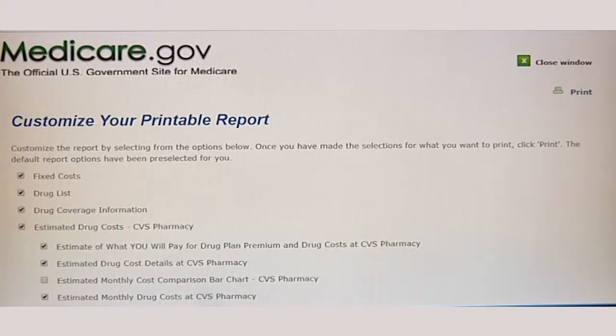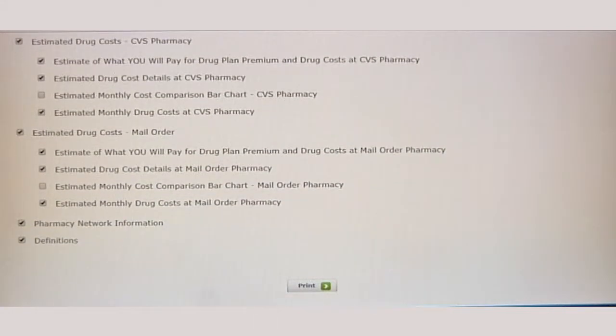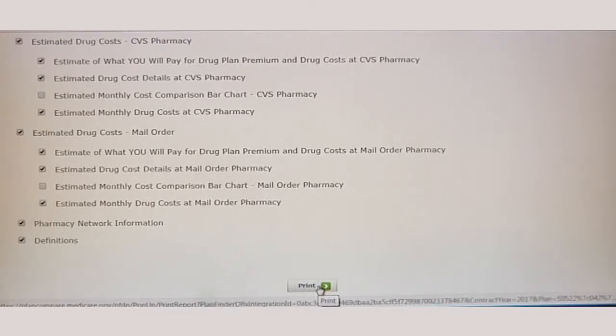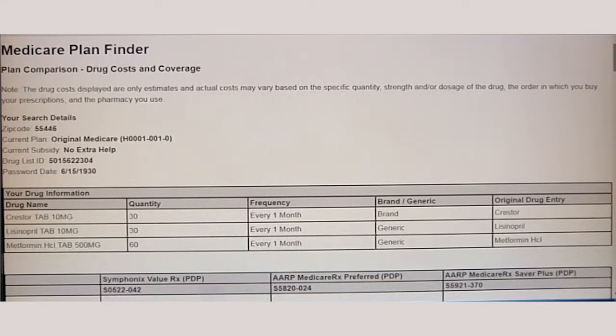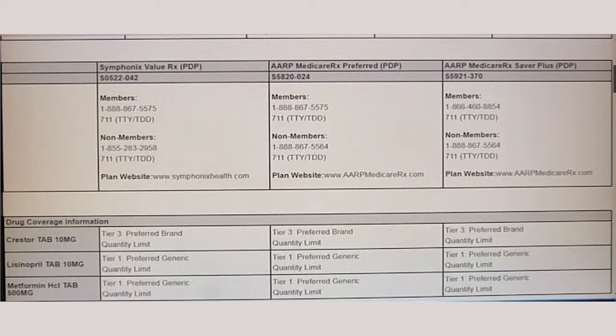When you're customizing your report, you can select various options. One option is to show the mail order estimated costs, which can be interesting because mail order can sometimes be less expensive. When you're ready to view the report, click Print. You may be able to print the report from your computer if you have a printer, and if you do not have a printer, you can just view the report online. There's a lot of information online, and it will show you 3 different options that you chose.